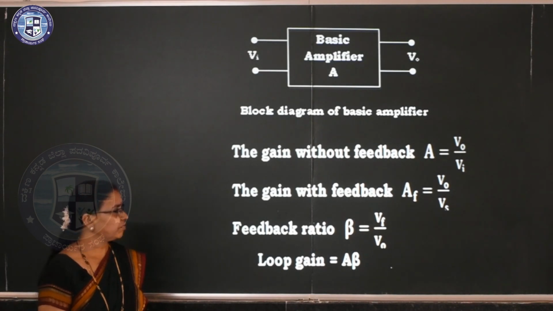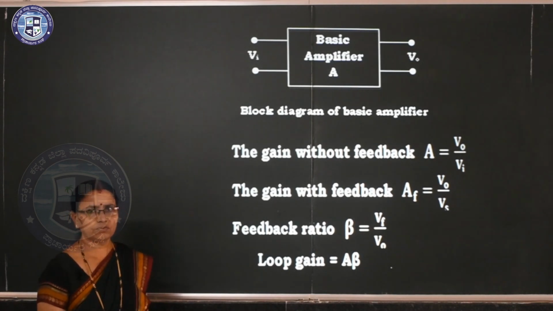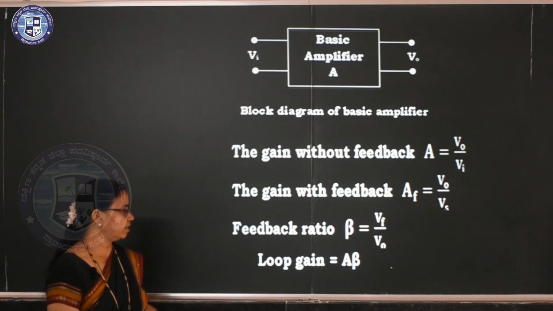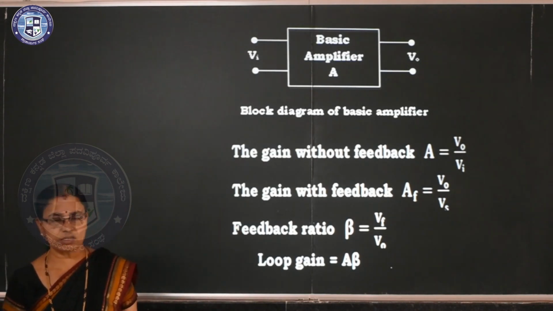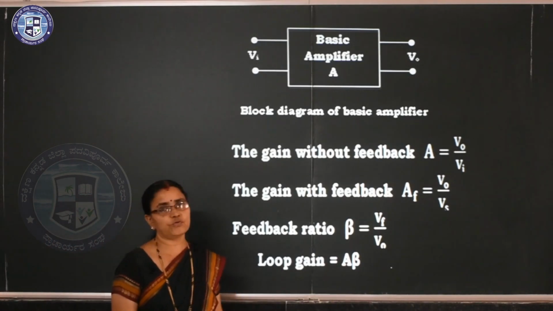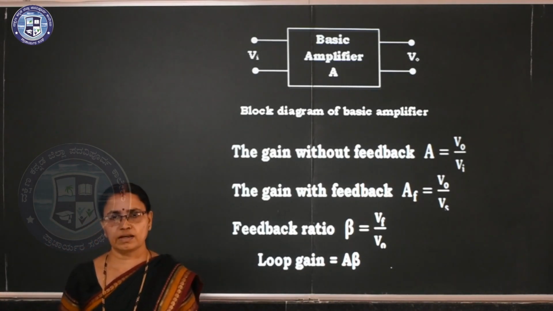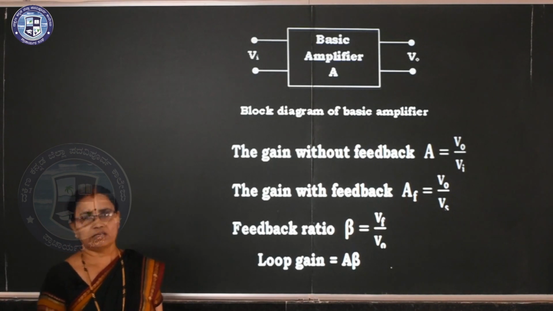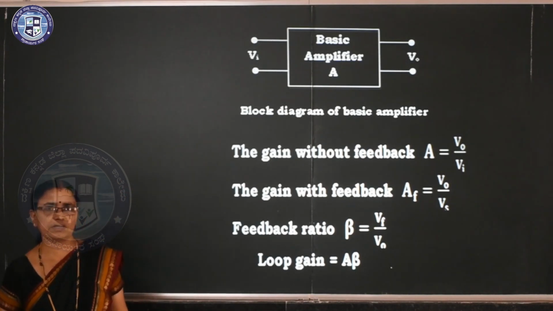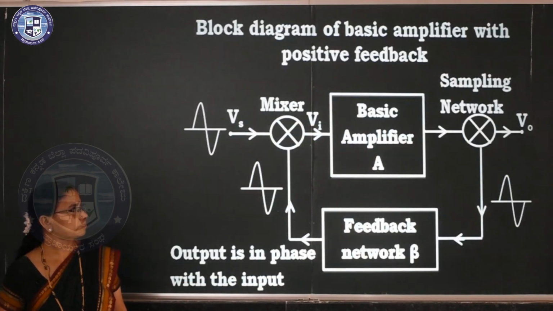The feedback voltage is equal to beta into V0. And loop gain, these expressions are important. Loop gain is the product of the gain without feedback and the feedback factor, that is A beta. Loop gain is equal to A beta. You have to remember these expressions for the problems.